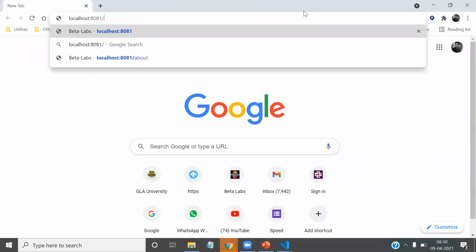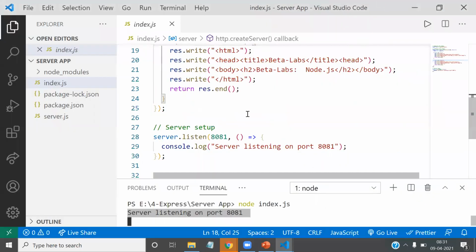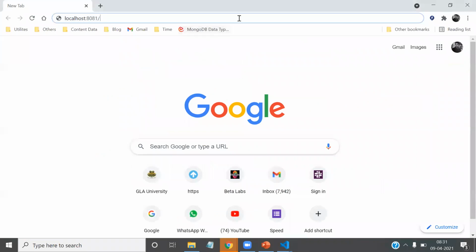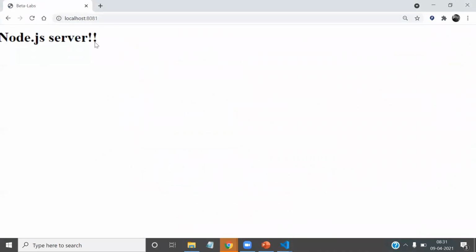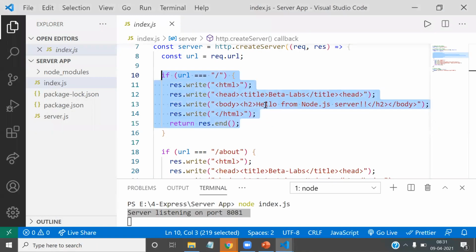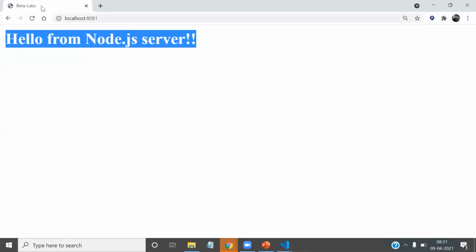Now I'm requesting this home route. When I press the enter key, the response will be sent back to the client. The HTML title will be Beta Labs, and hello from the Node.js server will be printed onto the screen. Let's see. I'm pressing the enter key, and see, hello from Node.js server. This is the same response I'm getting here. I'm also getting the title as Beta Labs. So I'm getting the response from the server.